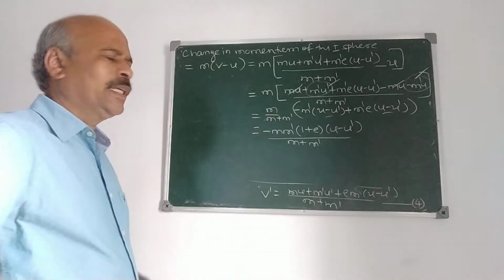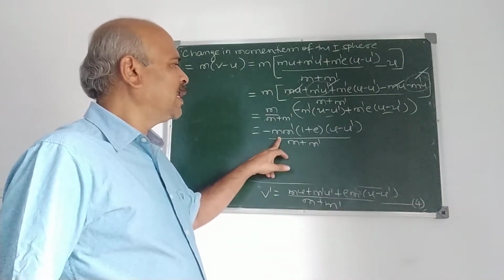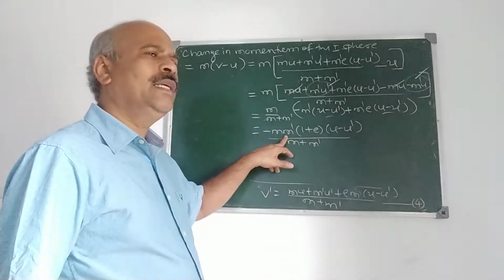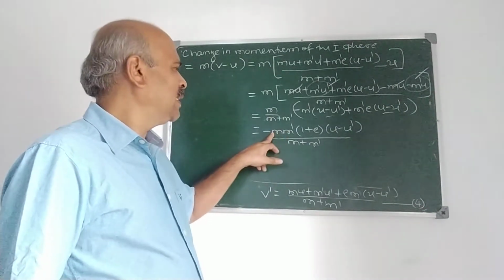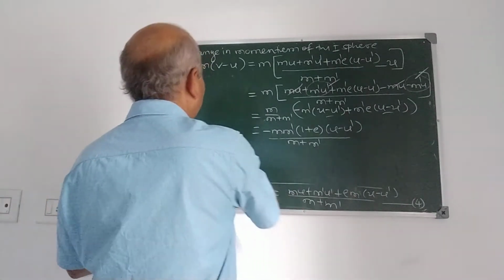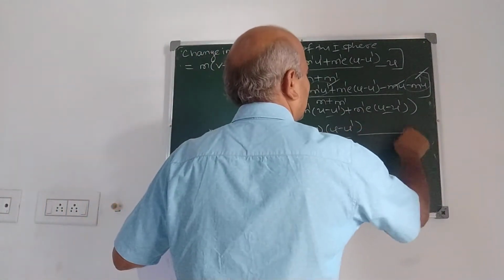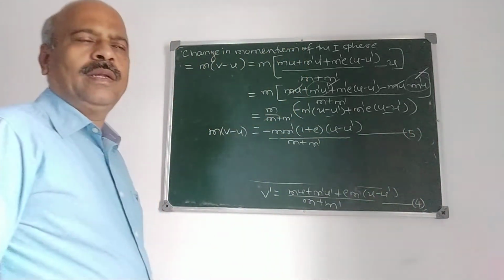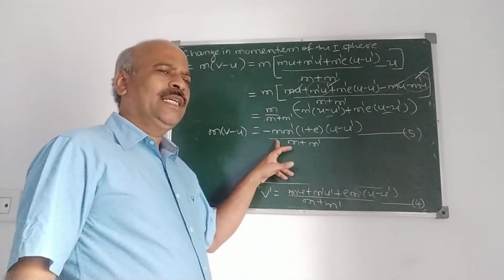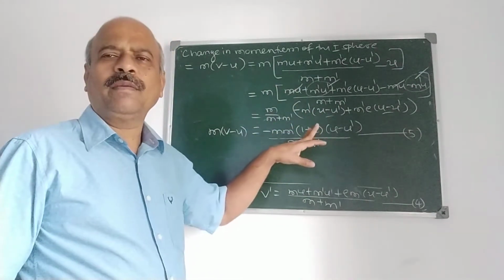Therefore, what does this indicate here? This minus sign indicates momentum is lost by the first sphere. I take this as m into v minus u. This is 5. Is it 5? Yes. Now minus sign indicates momentum is lost by the first sphere.